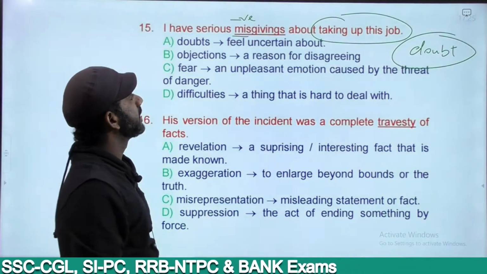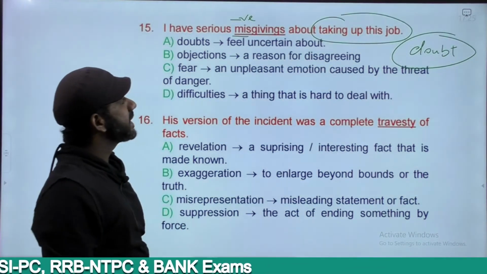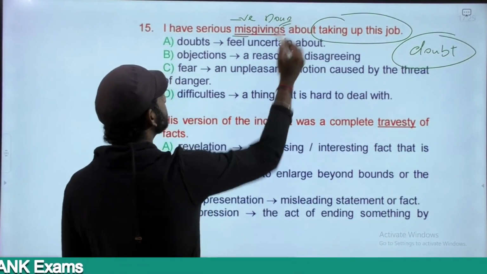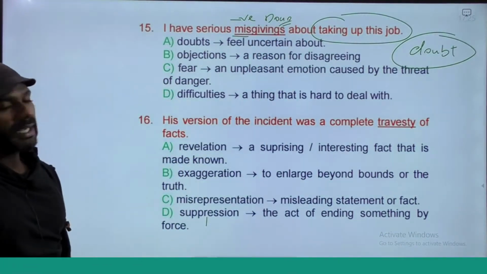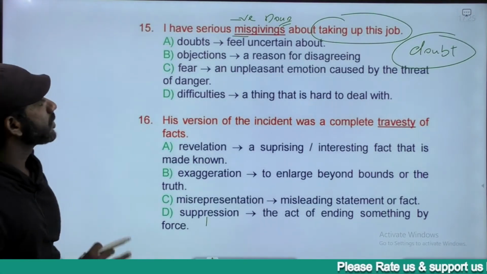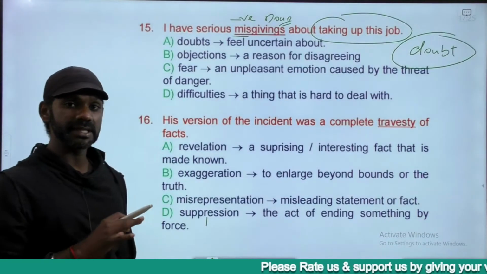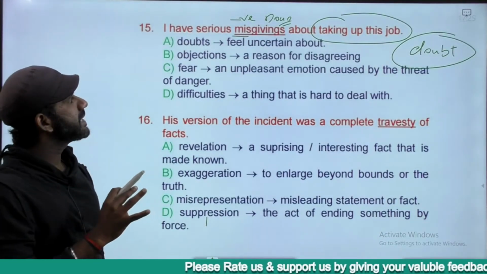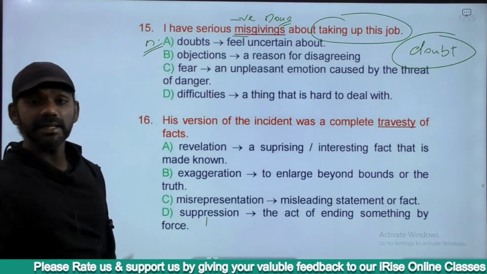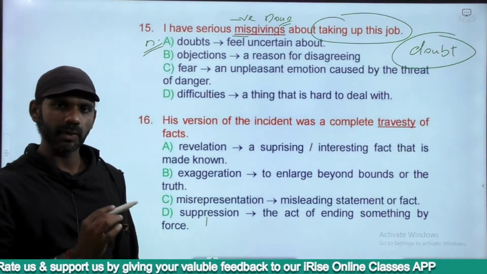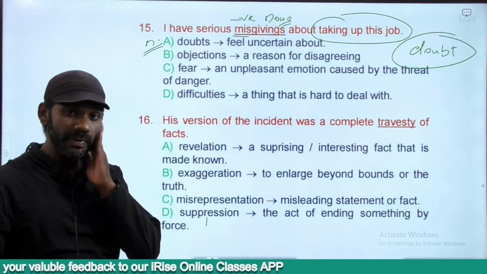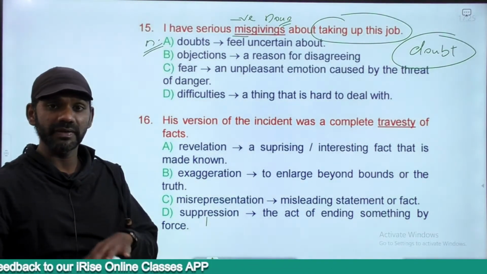Feel uncertain about, correct. I have serious doubts. Now misgivings is a noun here. It's a noun. What do I have? The answer is misgivings. So we are getting the answer to the question, what is misgivings? The word misgivings is a noun. I have serious doubts. The word doubts is not a verb here. It is a noun here, right? A noun can be replaced only with a noun. And misgivings means like raising questions, and we raise questions only when we have doubts.